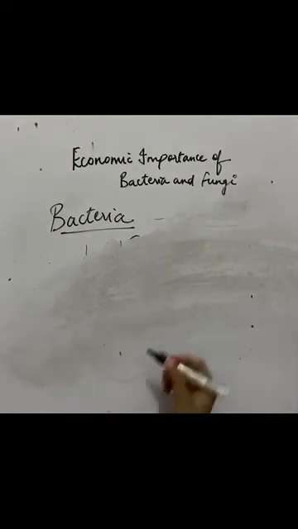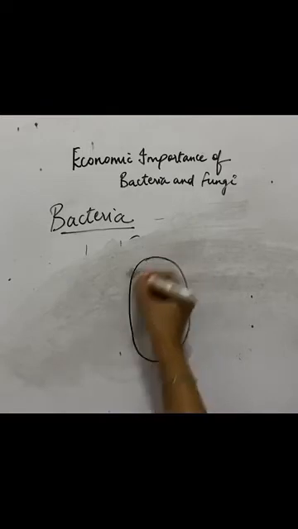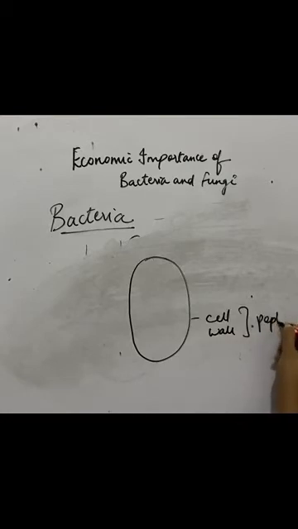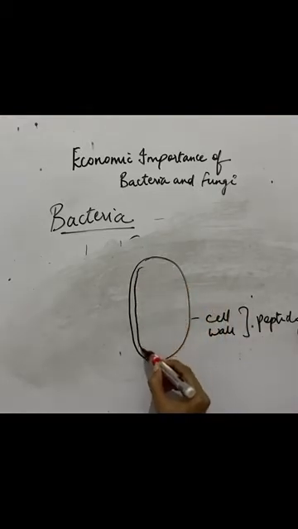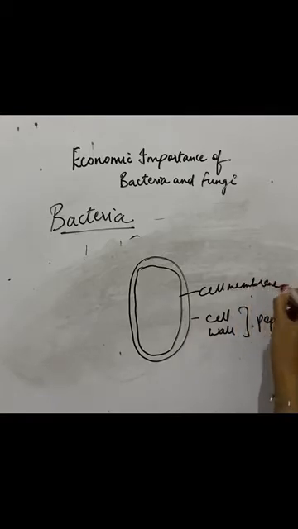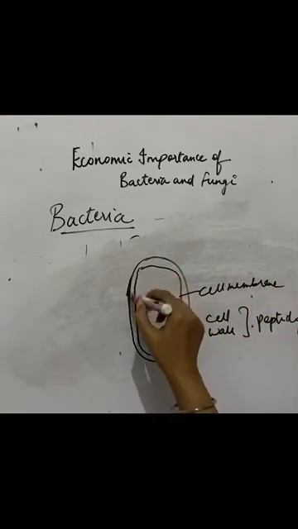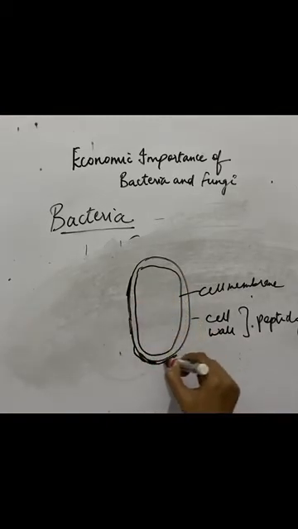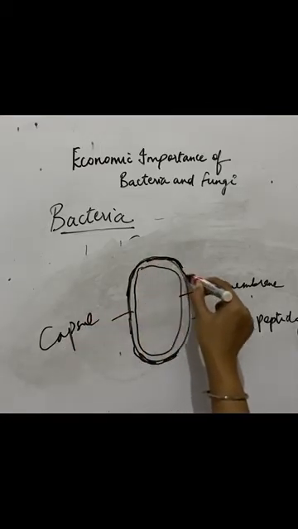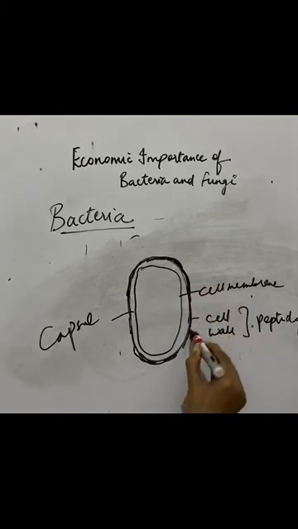Next, how does a bacteria look like? We'll draw a general structure. So bacteria has a cell wall which is made up of peptidoglycan. The cell wall of plants is made up of cellulose, but the cell wall of a bacteria is made up of peptidoglycan. Inside the cell wall is present the cell membrane. Sometimes the bacteria is further covered by a hard structure outside its cell wall, and that is known as capsule. For further protection, even its cell wall is covered by a material which is known as capsule.